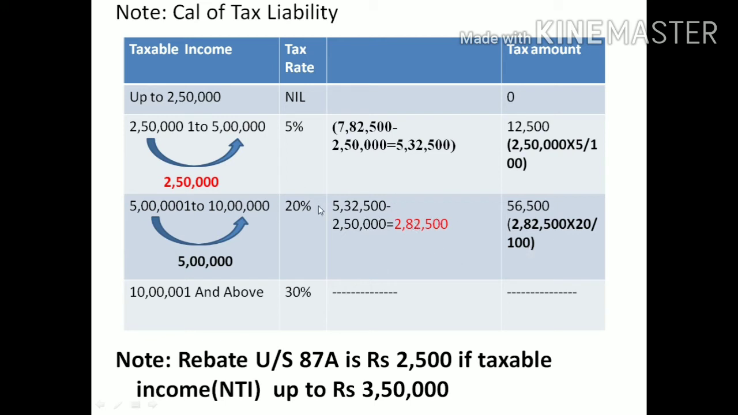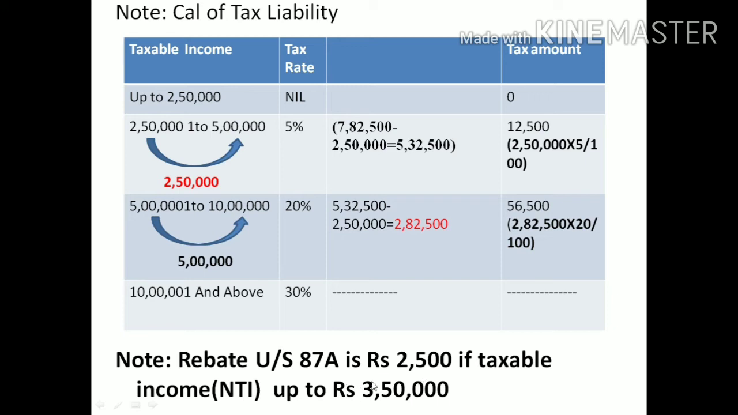Then next, is income available here? No, because on the entire amount of 2,82,500 I calculated the 20%, so there is no income in my hand to be transferred to the next slab. So this is the way of calculation of the tax liability on the basis of slab rates. Then there is 12,500 and 56,500 as the tax liability of the individual assessee.